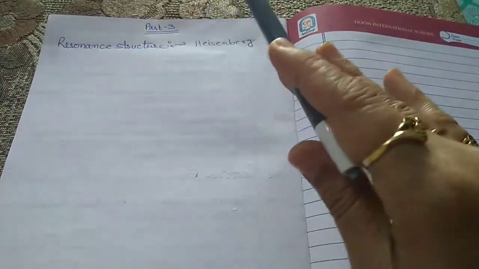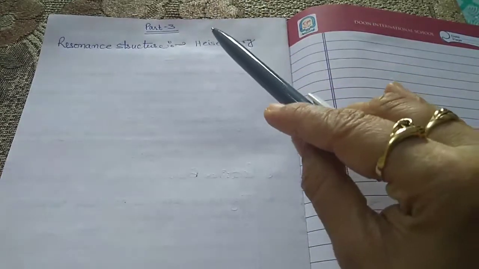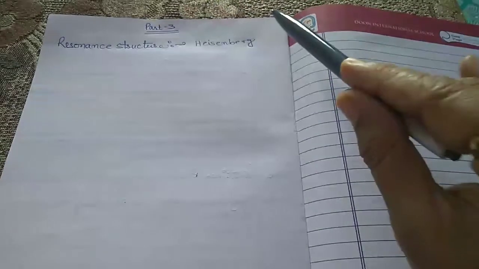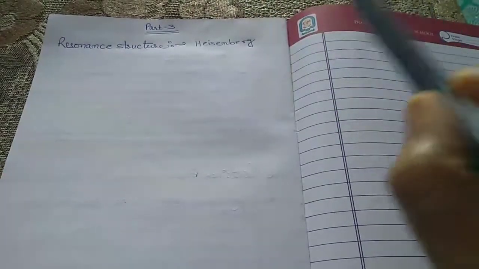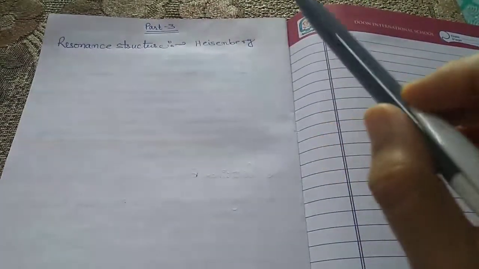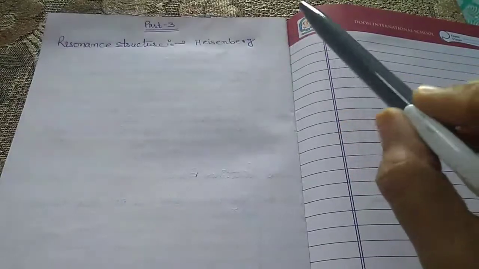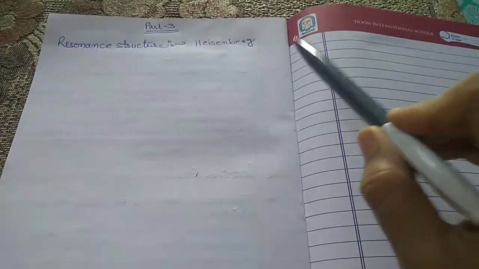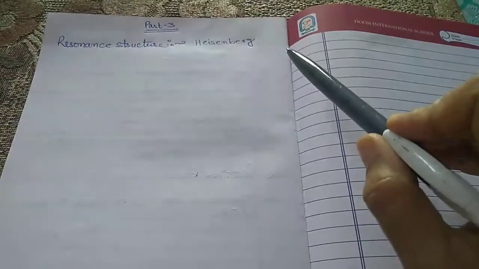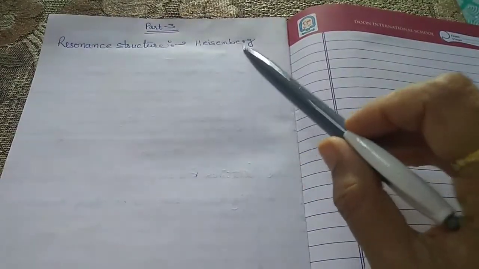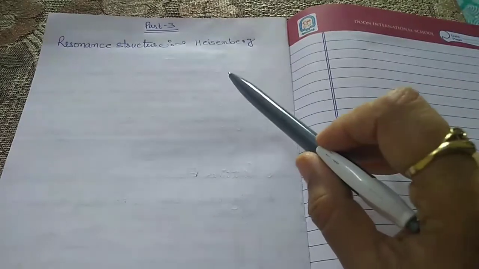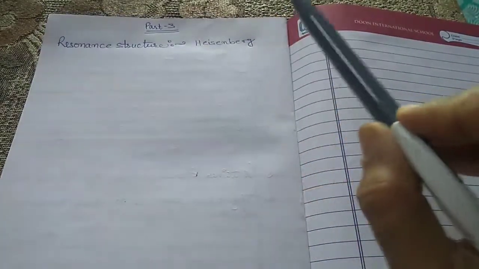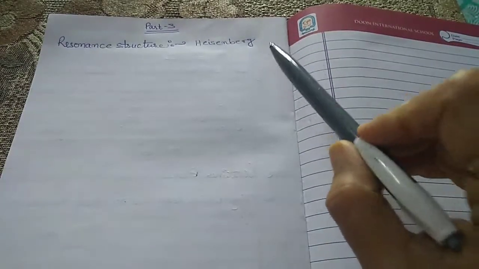It is often observed that a single Lewis structure is not adequate for the representation of a molecule in agreement with its experimentally determined parameters. Now, we are all aware of the Lewis structure, that is, the dot structure.